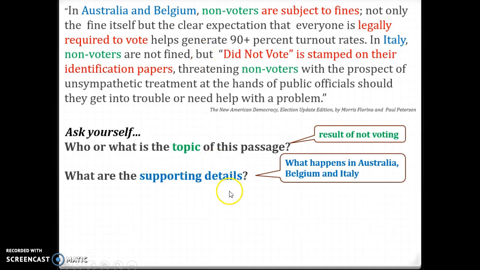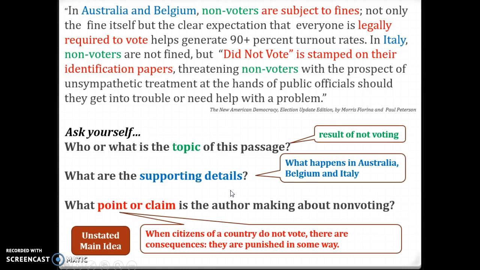Those are supporting details. And then finally, we take all of these points together and ask ourselves what point or claim the author is making about non-voting. And we can say, when citizens of a country do not vote, there are consequences. They are punished in some way. And that is our unstated main idea. We could take this sentence and put it at the beginning or at the end and get a topic sentence.